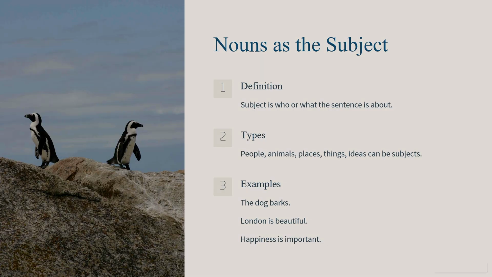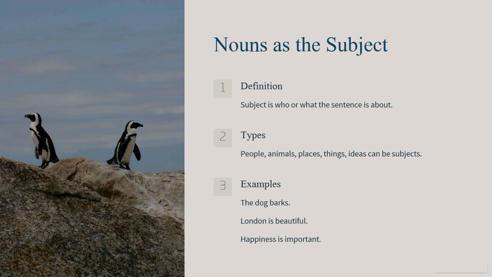Okay, so let's discuss nouns as the subject of a sentence. The subject is essentially the who or what that the sentence is about. It's what is performing the action or being described in some way. So, for example, in the sentence, "The dog barks," the subject is the dog. This is the noun that performs the action of barking. In the sentence, "London is beautiful," London is a proper noun and is being described.